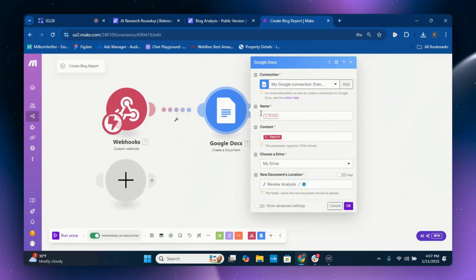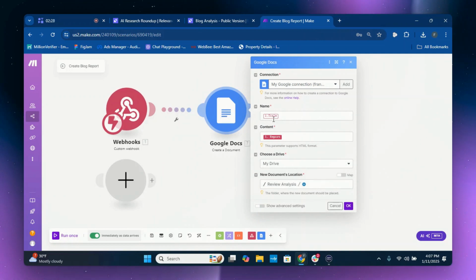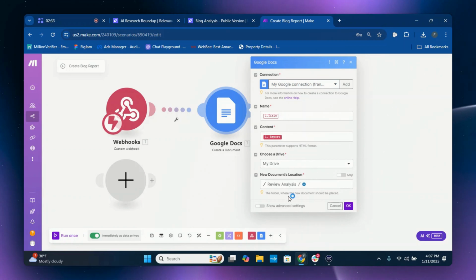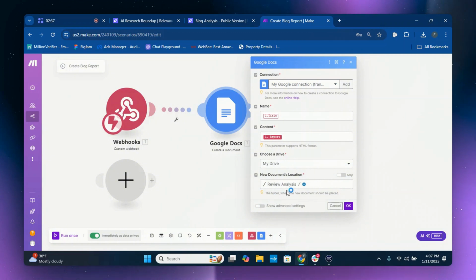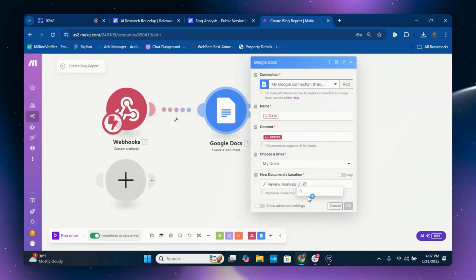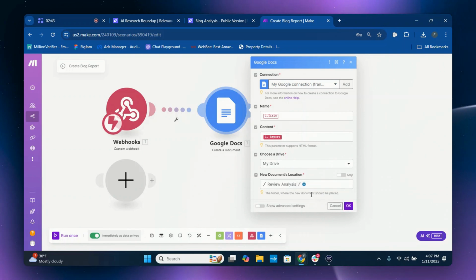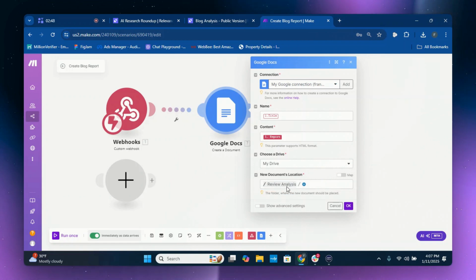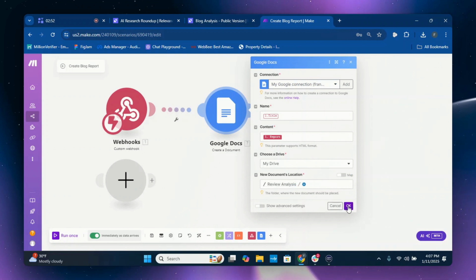You can delete these if you've imported this, and then just put title and then report. And then you choose from your drive, and make sure you go into your Google Drive and you create a document location for this to go into. And then all you need to do is just press plus, and the document location should show up here if you've created it. So mine is named review analysis, but if you're going to name yours something different, please make sure it's listed here, or else you have problems connecting this.